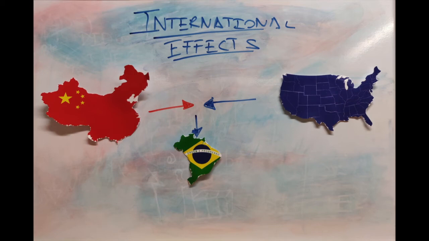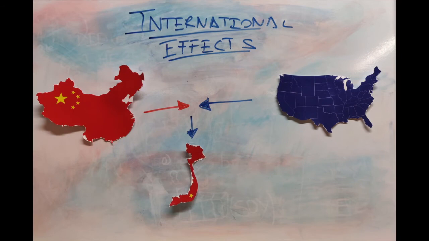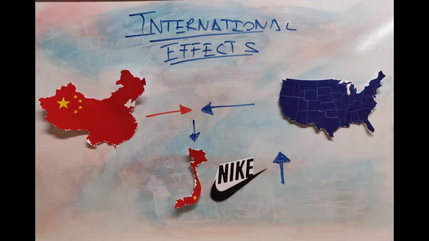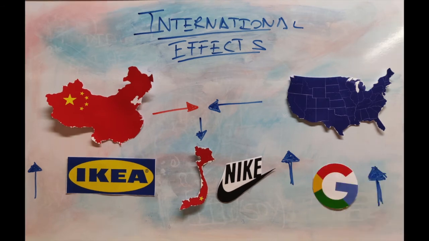Brazil is benefiting from the war too, since China stopped buying agricultural products from the USA and instead started buying from them, especially soy, of which China is the largest consumer in the world. Finally, Vietnam increased exports by 34% to the USA, becoming its 7th importer. The tariff strategy of the USA affects mainly industrial products, and, in this context, Vietnam is perfectly placed to take advantage of the situation, as it has a relatively powerful and cheap industry. For this reason, multinationals such as Nike, Google, or IKEA have already transferred part of their production chain to Vietnam.